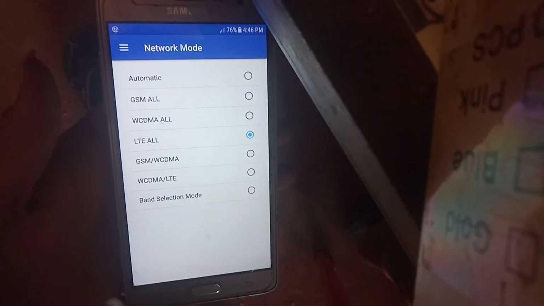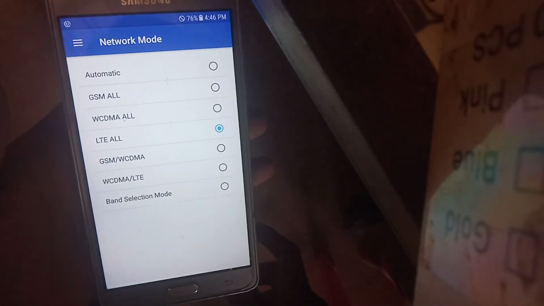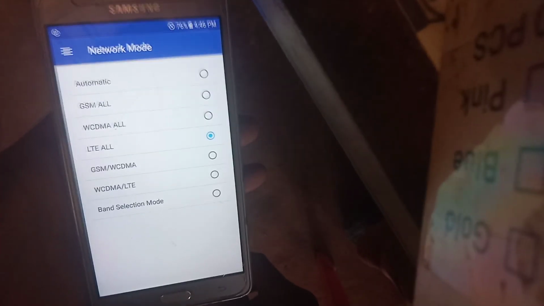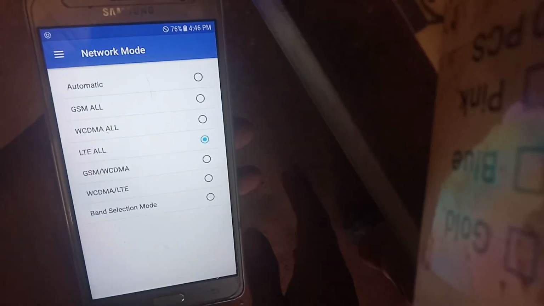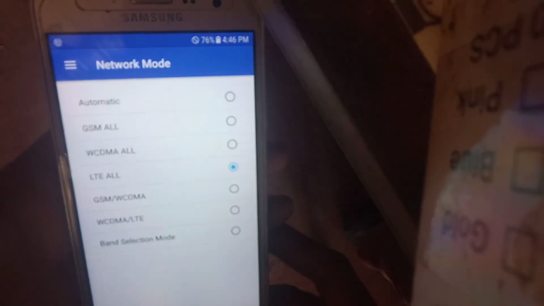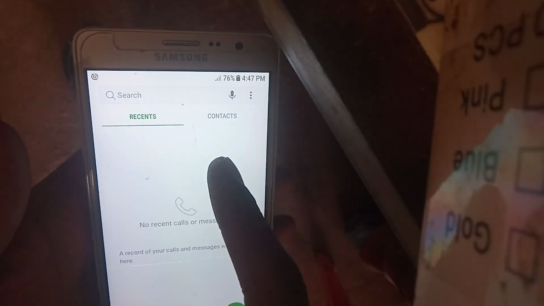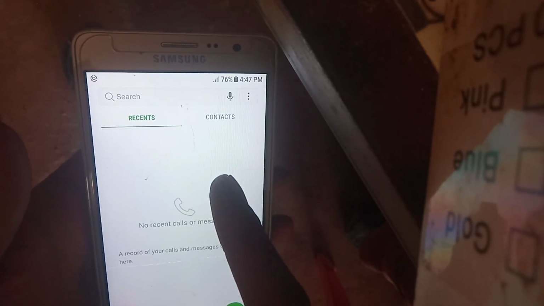So it looks like someone has turned off this setting, but don't worry about it because it will go to the LTE setting, and it will work. So you need to restart your phone or anything, and now you can see that the network is all in LTE mode and LTE mode is turned on.